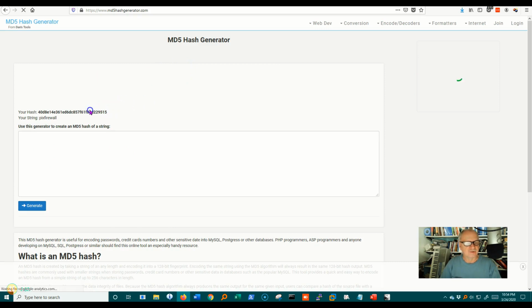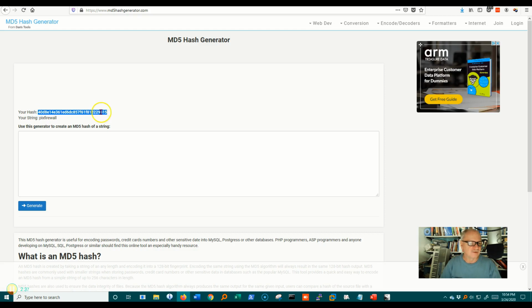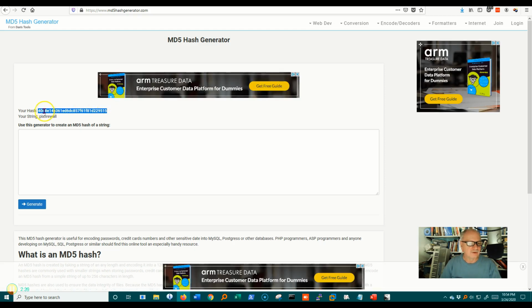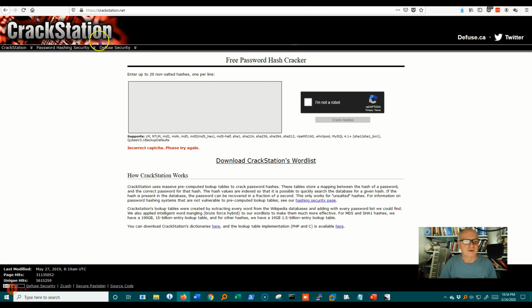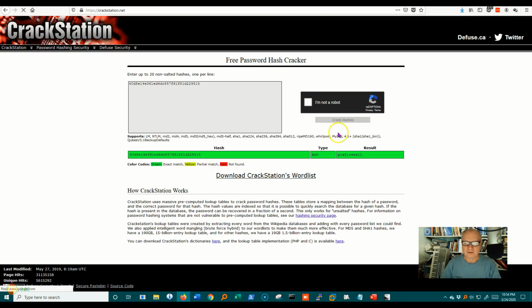And here it is. So this is a number that represents that. Now, this is not reversible. There's no key in the world that can take this number and get PIX firewall out of it. Now, I'm going to copy that, and I'm going to go over here to something called CrackStation, a free password hash cracker. And I'm going to paste that same number in here and say I am not a robot, and then ask it to crack that and see if it can do it. And sure enough, it came up with the word PIX firewall.